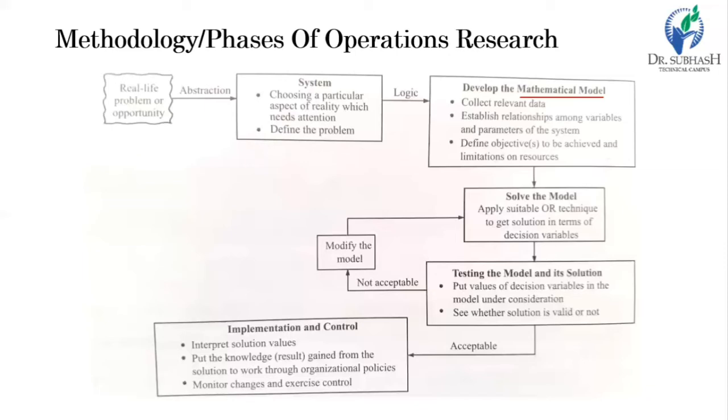Then policies and constraints. Policies and constraints are the techniques used for the war, as well as the constraints or limitations that one nation should have. Then we must develop a functional relationship between all these variables, decision variables, limitations and resources. So the first step is to develop a system, and after developing the system, develop a mathematical model.